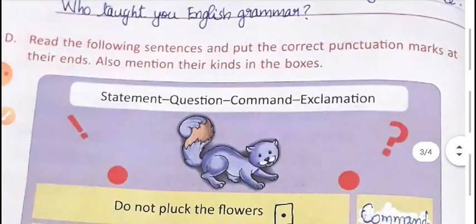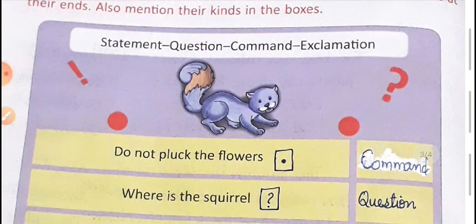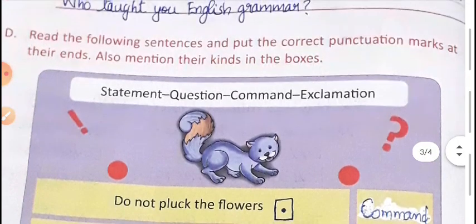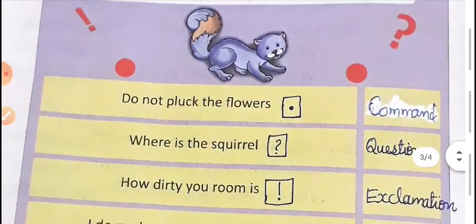Now see exercise D. Read the following sentences and put the correct punctuation marks at their ends. Also mention their kinds in the boxes. There are already written options: statement, question, command, exclamation. So from these options we have to write the correct answer. Okay, so first, we have to put the correct punctuation at the end of the sentence.